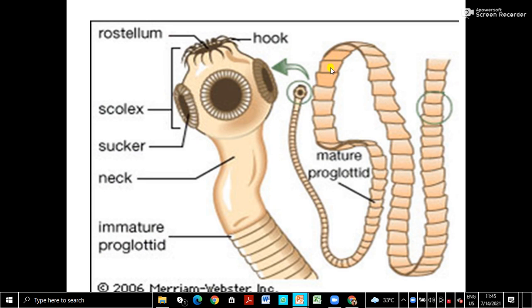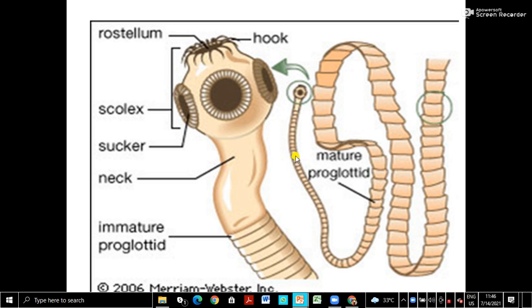All these segments are called proglottids, and the mature proglottids are here. The newly formed proglottids are formed from here. As I told you, this is not metamerism, but this sort of segments are there.